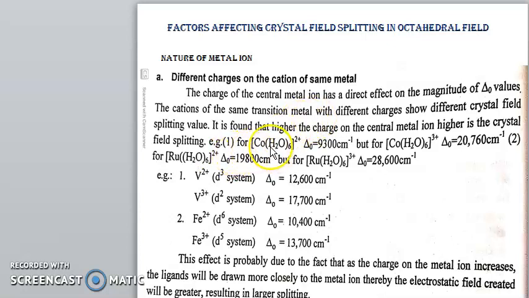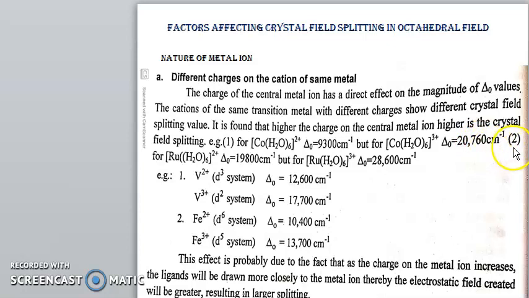Here is the example: [Co(H2O)6]2+, then the crystal field splitting value is 9300 centimeter inverse. But for [Co(H2O)6]3+, the same molecule but with different charge, here is the 2 plus and here is the 3 plus, in this case the crystal field splitting value is 20,760 centimeter inverse.